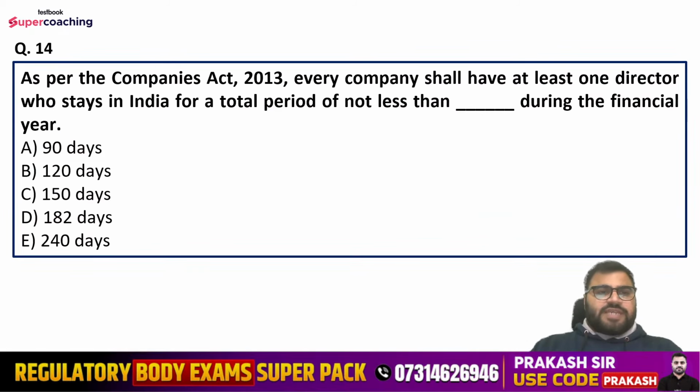Question number 14 is: as per the Companies Act 2013, every company shall have at least one director who stays in India for a total period of not less than how many days during the financial year? And this question was asked in the previous SEBI Grade A examination. Options are 90 days, 120 days, 150 days, 182 days, and 240 days.